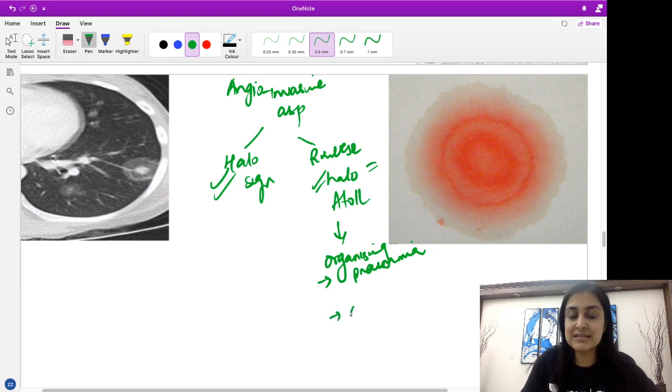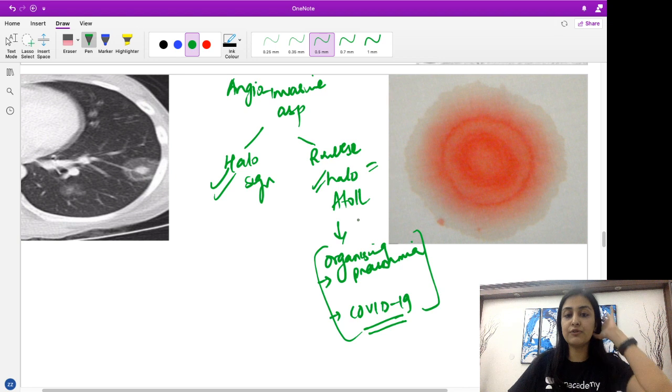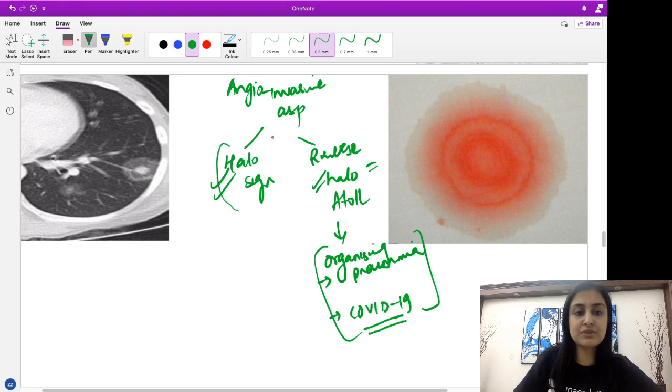Apart from this, in the recent times, it's very relevant that COVID-19 most typically has this reverse halo type of appearance. So COVID-19 pneumonitis has this appearance of reverse halo. We'll just look at what it looks like. It will be basically opposite of this, where I will have peripheral dense opacity and central ground glass opacity. So remember just these two differentials which are more typical for reverse halo. Now coming to our description of the halo sign. So what is halo sign? As you can appreciate in this particular CT, which is what?